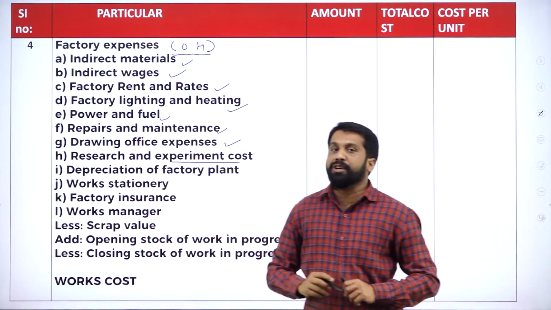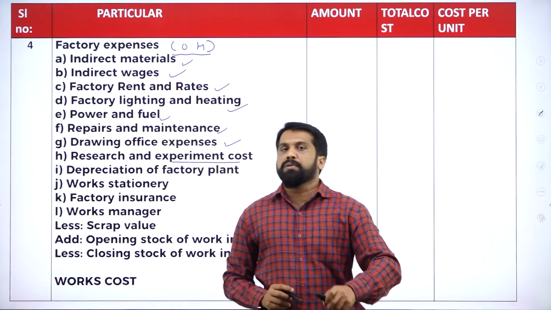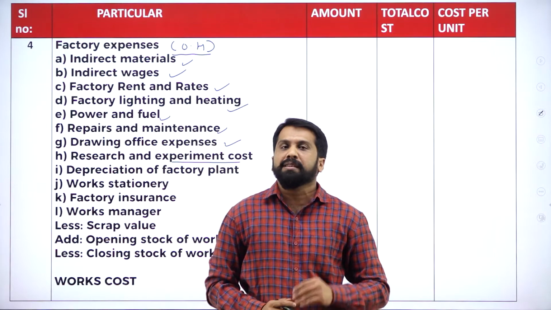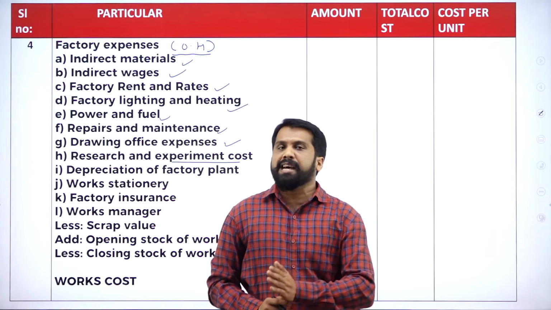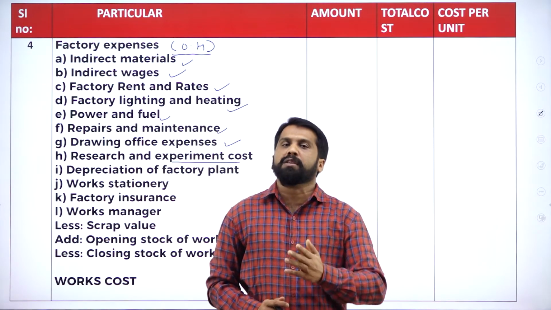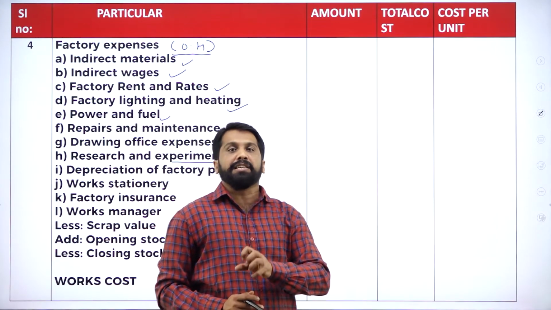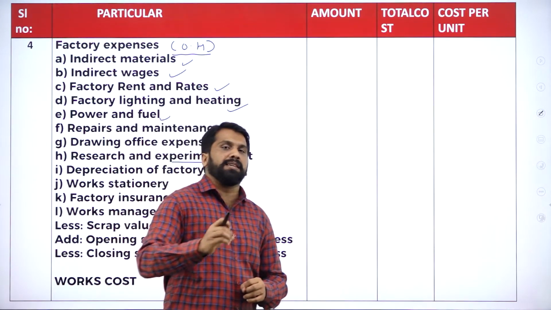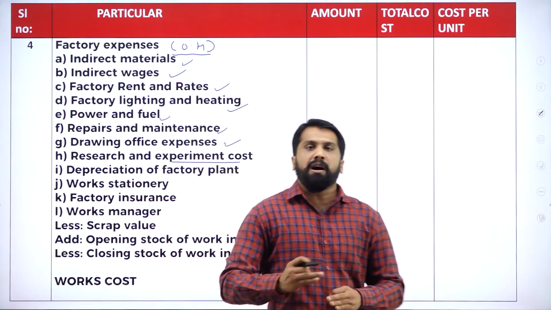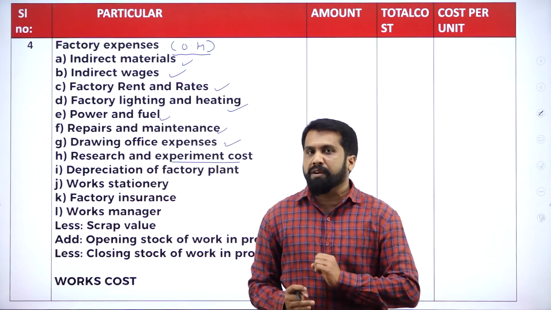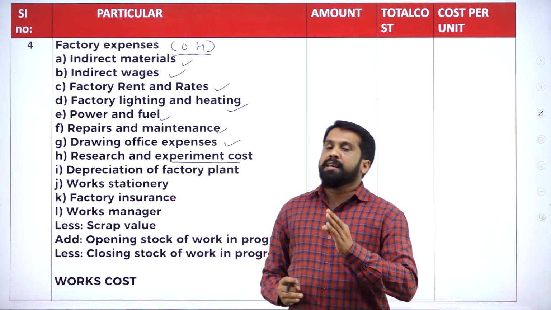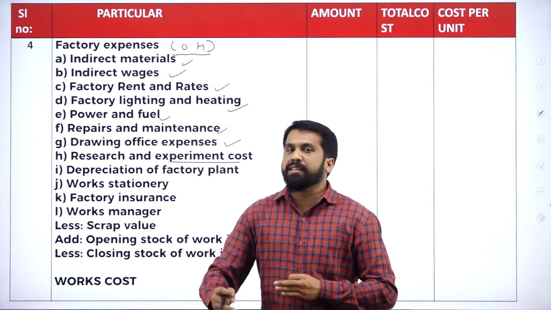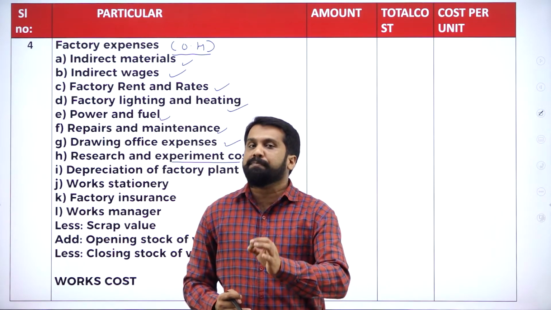What is research and experiment? Hope you know that every month or every 2 or 3 months, in every brand like Samsung, iPhone or whatever it may be, you will get new models. If there is Samsung M30, after 2 or 3 months M31, after 3 or 4 months M50, then M51. Like that, they will improve the product.